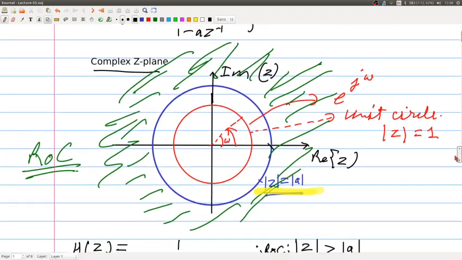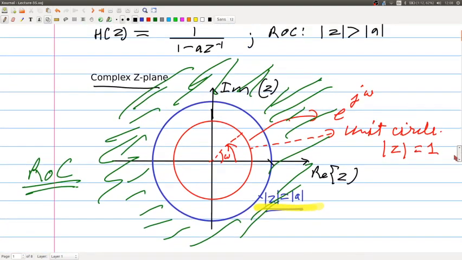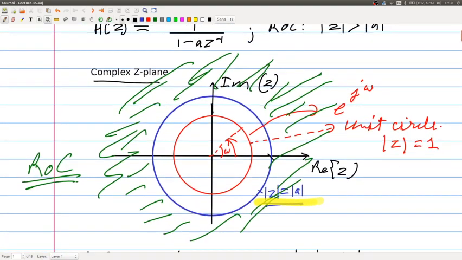We had also seen what this region of convergence would mean. We are in the complex z plane, so the x axis is the real component of the z variable, and the y axis is the imaginary component of the z variable. Here the blue circle is a circle of radius mod a.